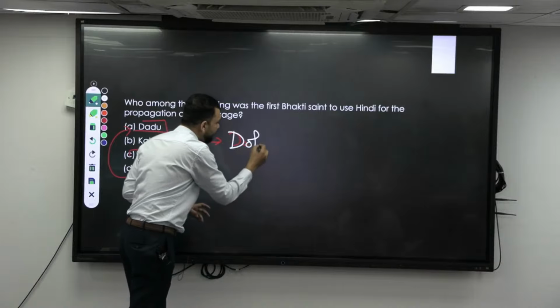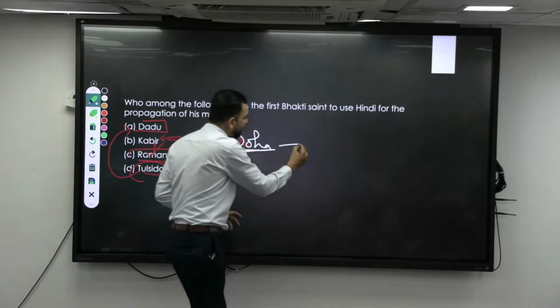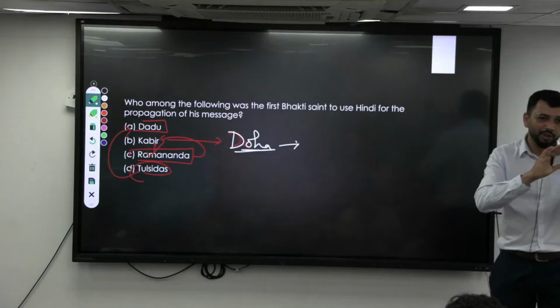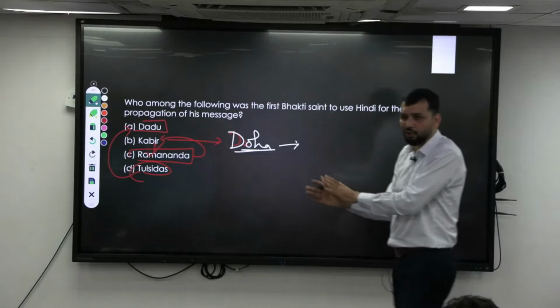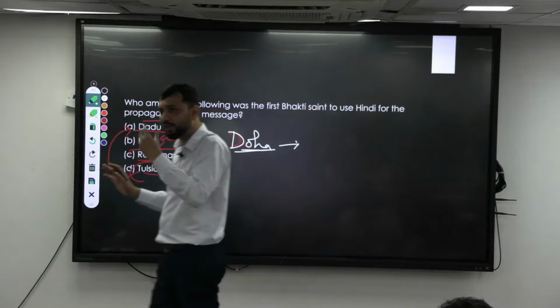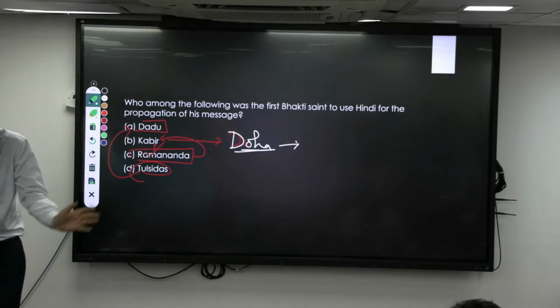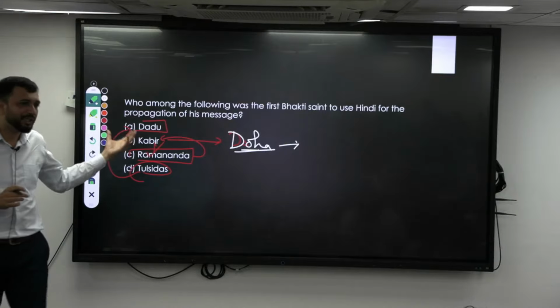Since he belonged to a Muslim family, he also talked about Hindu-Muslim unity and one God. There is no one God as such in a form. So he was more of a Nirguna, and he asked for overall harmony in society.